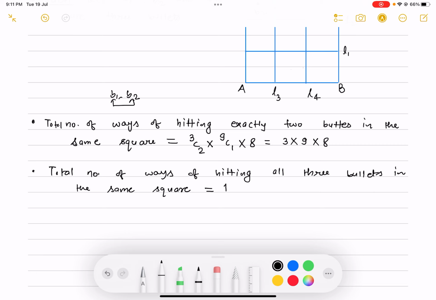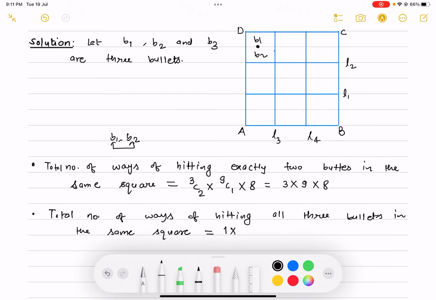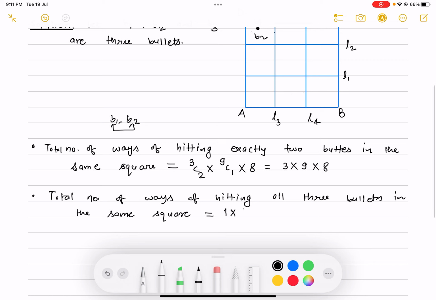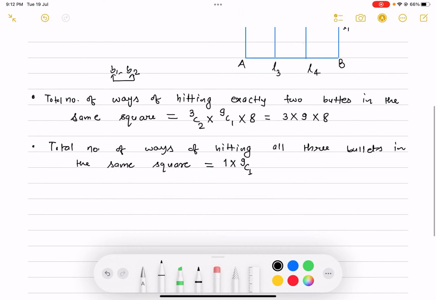So you just multiply it by 1 into. Now you must select a square. There are 9 squares available, and you select one square. Once you are done with that square, you hit all 3 bullets in that chosen square, and after doing this, there is only one way. So the answer is 9. Okay.